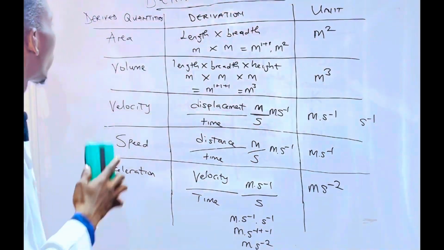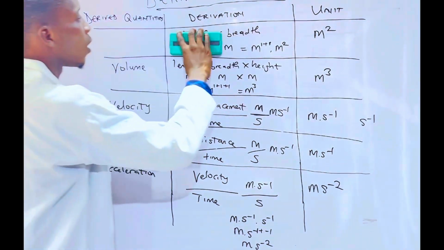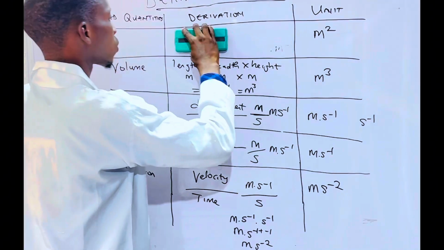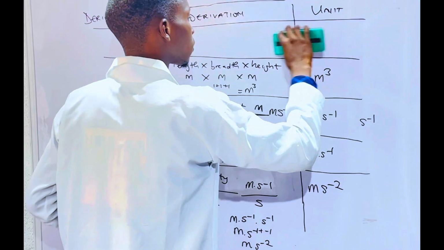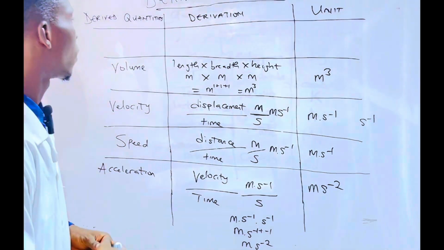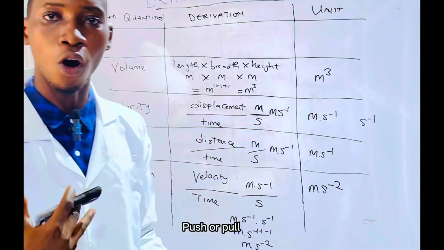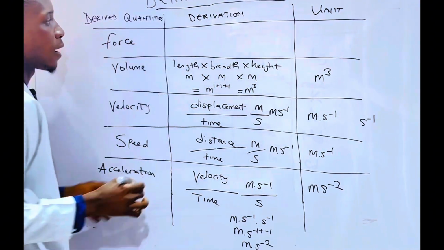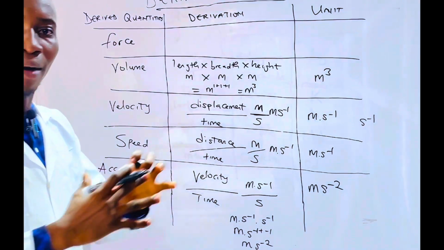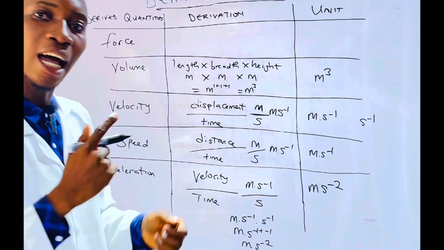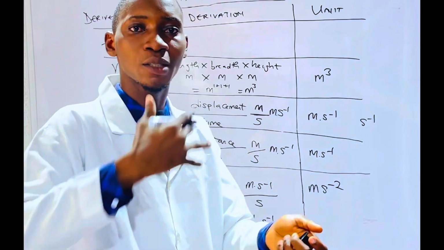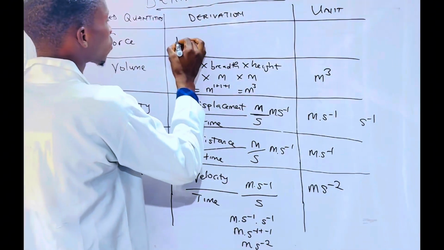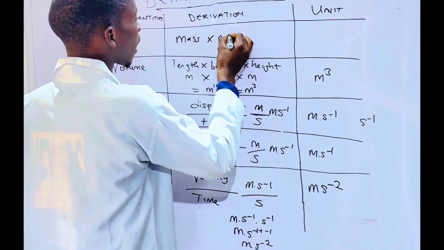Other derived quantity we'll be looking at in today's class is force. Force is referred to as a push or pull. Force is defined by its derivation as mass of the object times the acceleration. The force determines how far the object has moved. So we have force equals mass times acceleration.